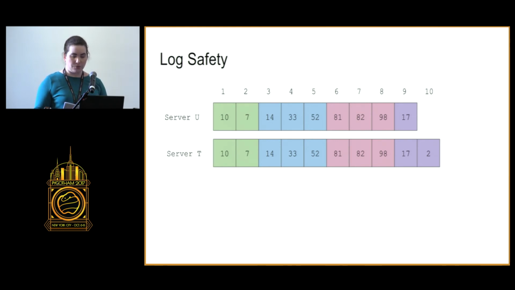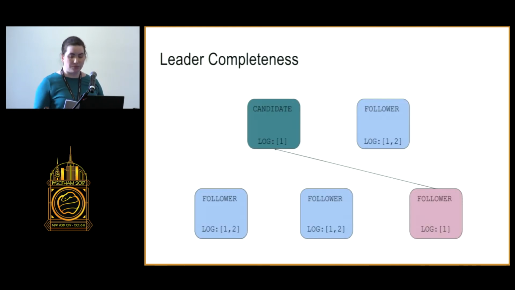There's another property in Raft called leader completeness, and this is enforced by having the followers vote no for candidates that have short logs or logs at a lower index. Since commit messages are confirmed by a majority of the cluster, an entry must be stored on the majority of the participants, and this selects for leaders with the longest and most complete logs because the leaders can't get elected without a majority of the cluster voting for them.